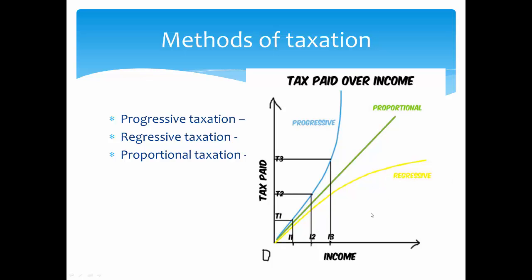So this is not in the spirit of modern democracy. So these things are not used in India. Then the third method is proportional taxation. As you can see, the amount is directly proportional to the income. So as your income increases, the tax paid increases in proportion. So the rates are fixed in this taxation. It will be constant, and they are value neutral. No matter how much income you have, you will have to pay a fixed proportion of tax.